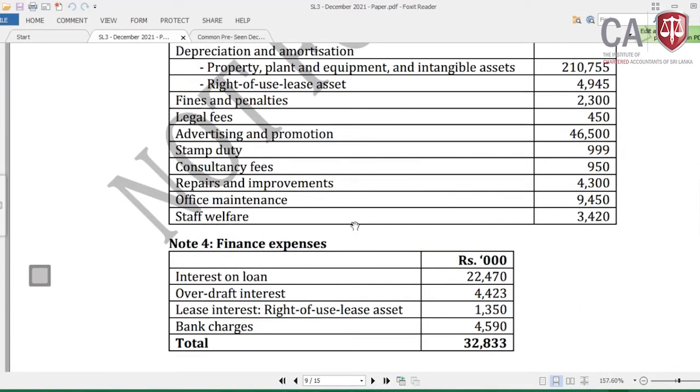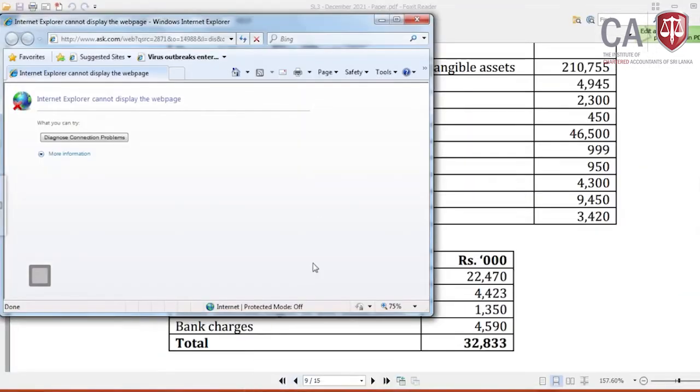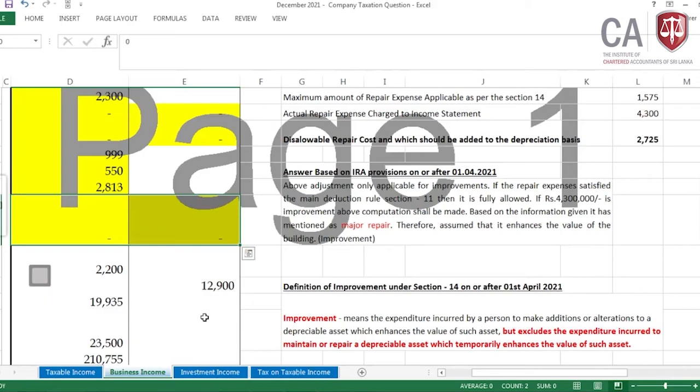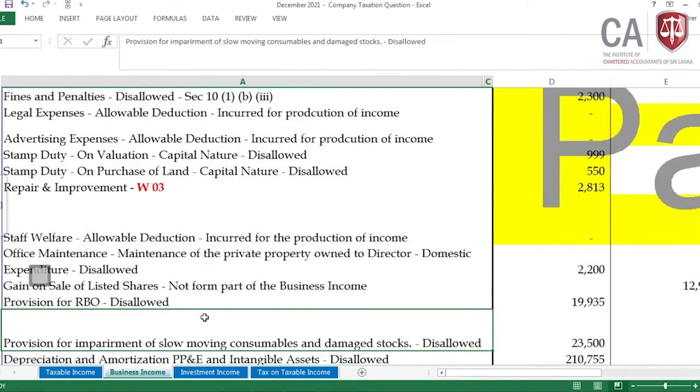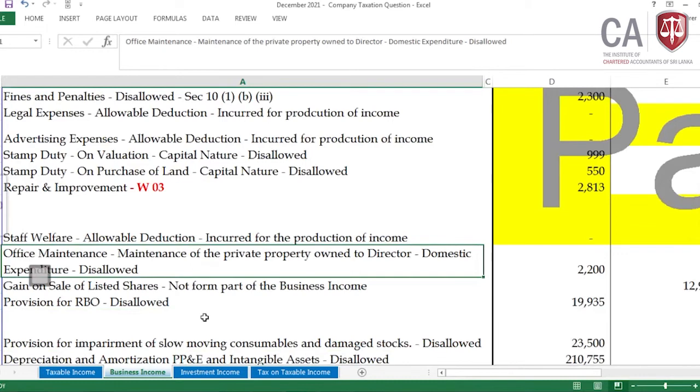Now here the office maintenance is 9,450. In this, the 2.2 million has included the domestic expenditure. Let me come to the answer. The office maintenance of private property owned by a director is domestic expenditure and it should be disallowed.